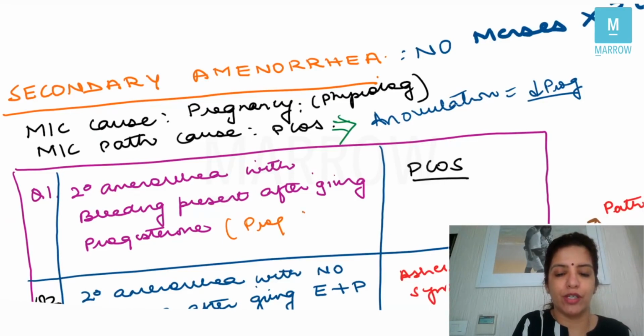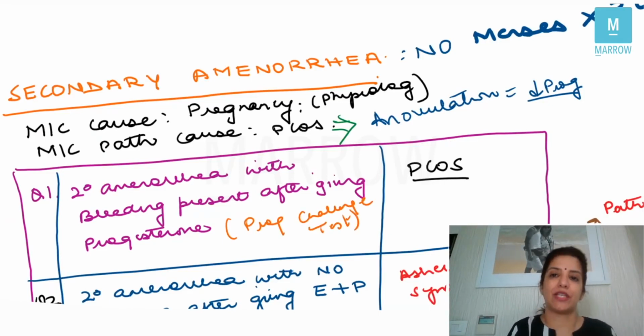So after doing a progesterone challenge test, bleeding was present. In other words, you gave her progesterone and then stopped and the bleeding happened. Because in polycystic ovarian syndrome, the patient did not have progesterone, she did not bleed. The moment you gave her progesterone, the problem was over and she started bleeding.